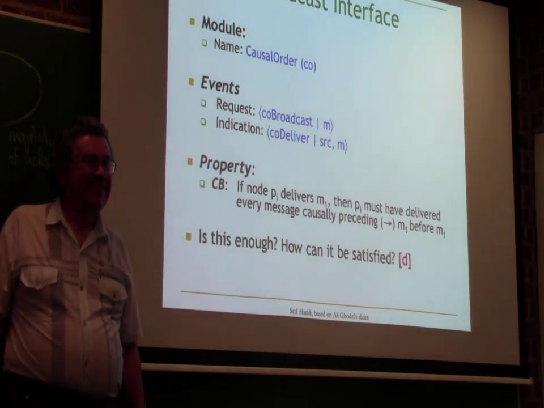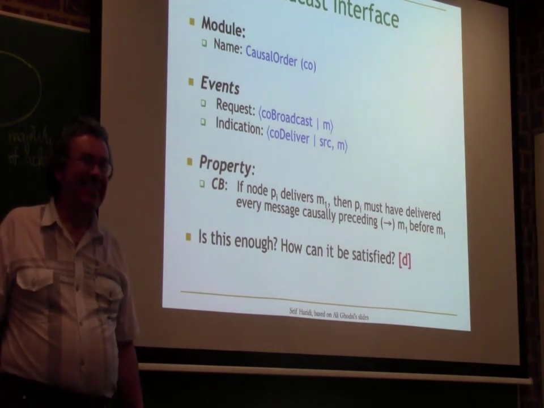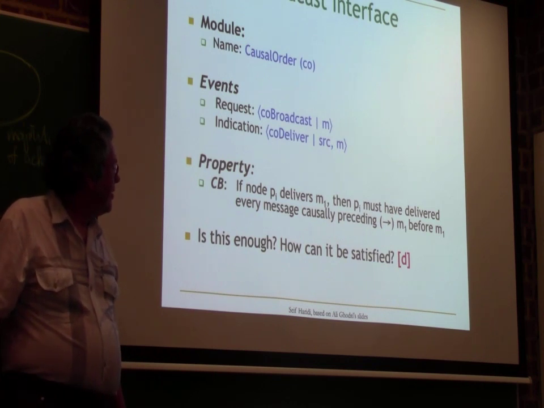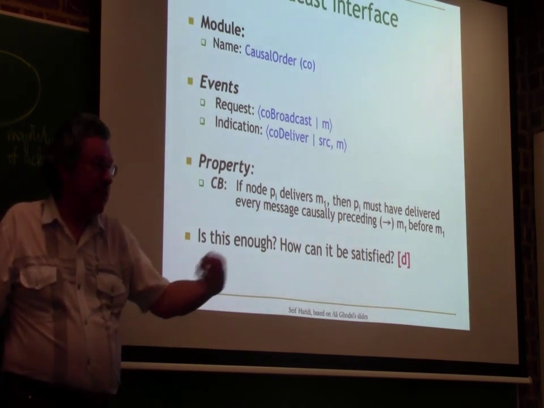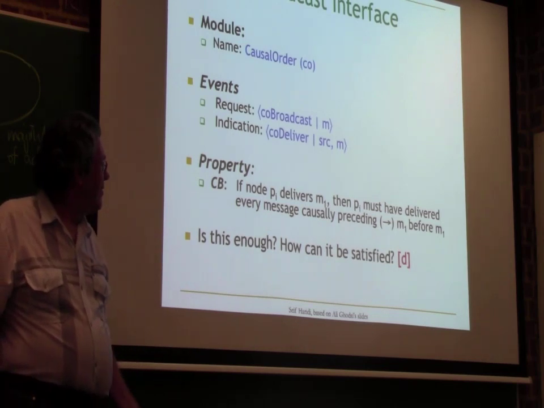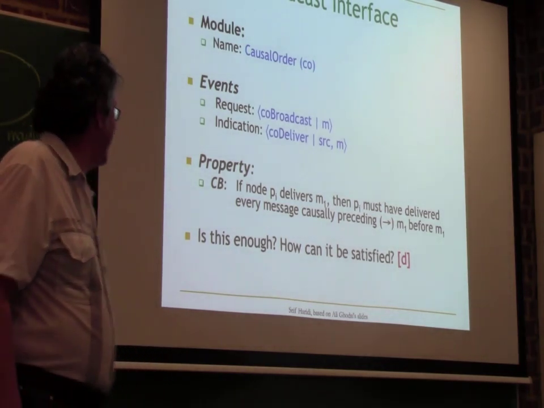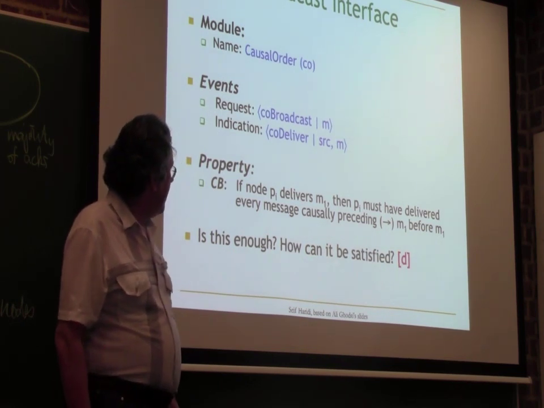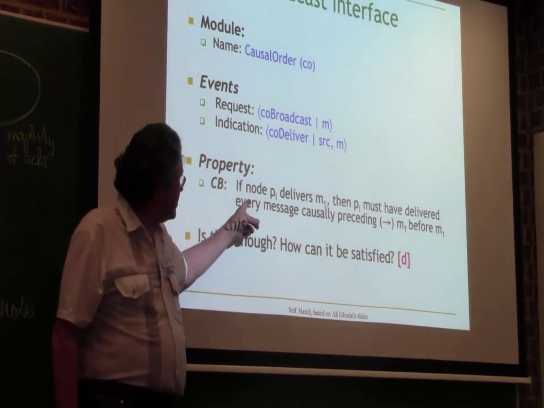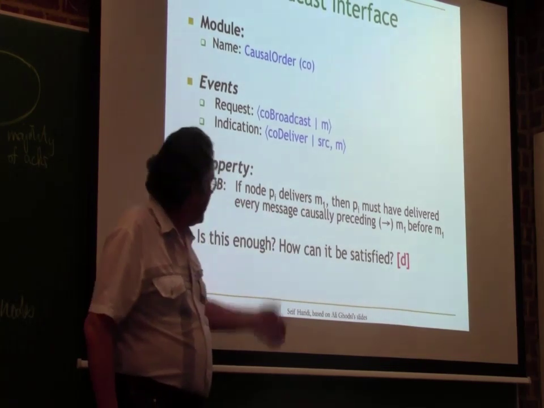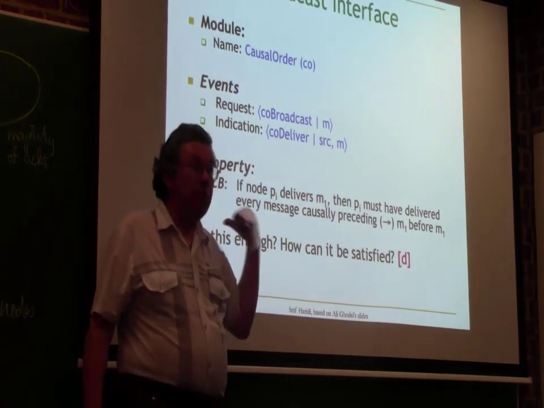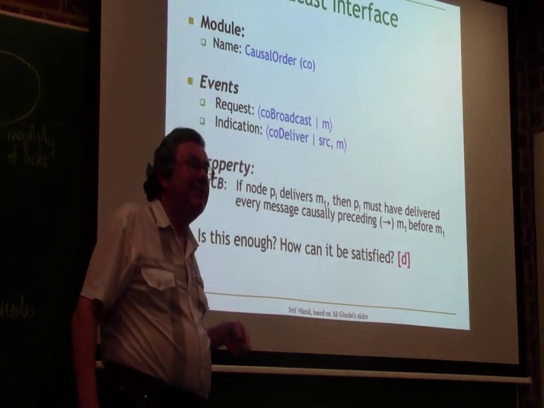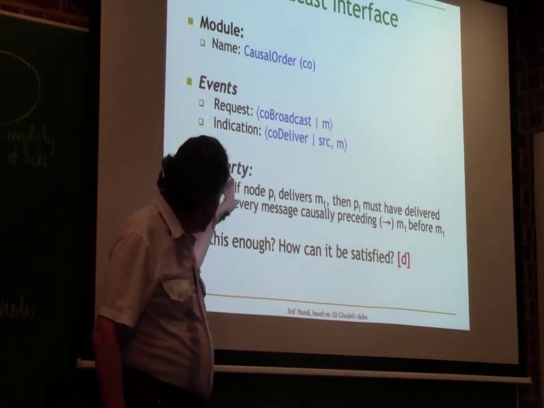I assume it's some good thing. What is the good thing? Every message carefully preceding. Some good thing can happen. Is that so? I'm not so sure about that, though. We're talking about the past here. If the node delivers M1, then we're talking about something that happened before, not some good thing that might happen in the future. You can ask another question here.